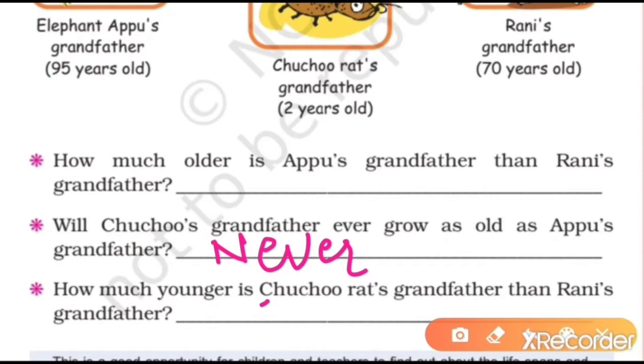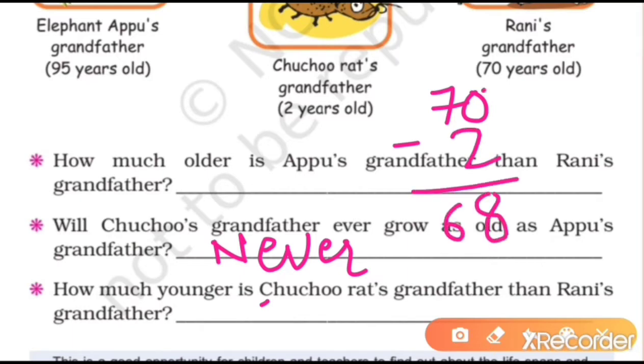Chuchu's grandfather is 2 years old and Rani's grandfather is 70 years old. So what will we do? Subtract 2 from 70. So we will get 68. How? Now you know how to subtract. 10 minus 2, and here we will write 6.